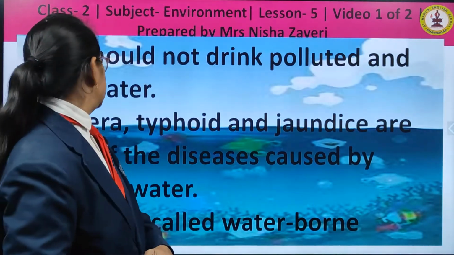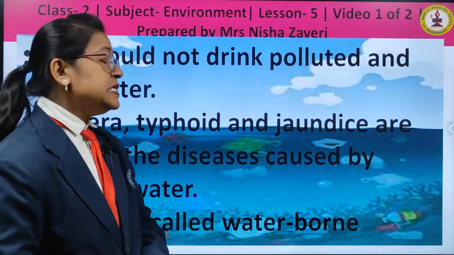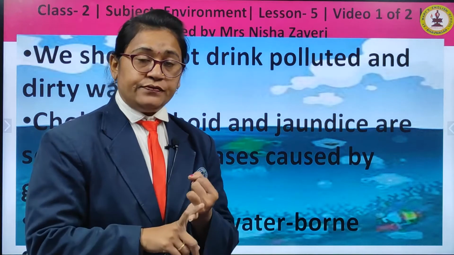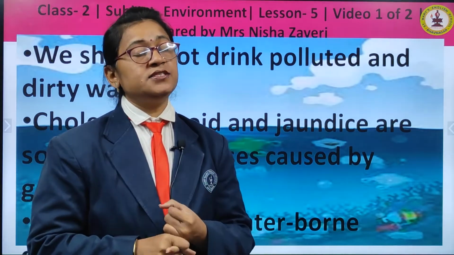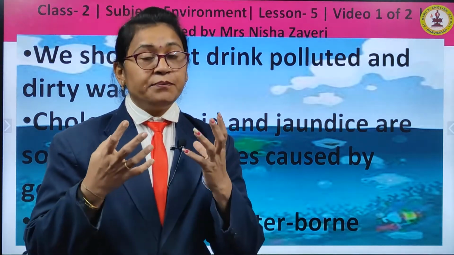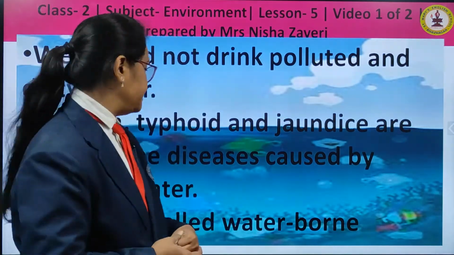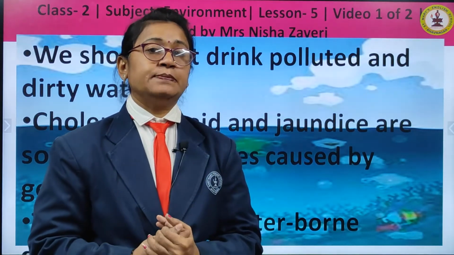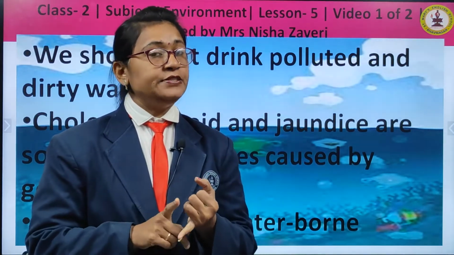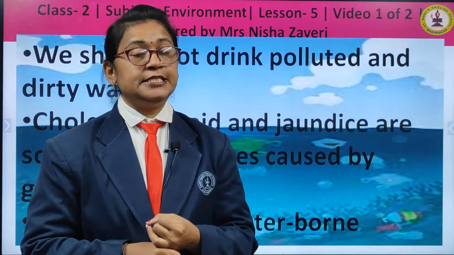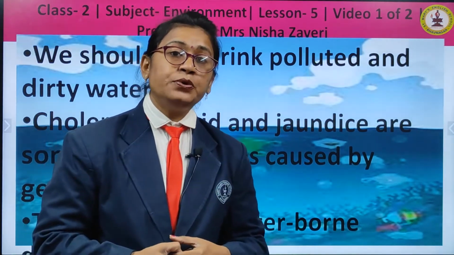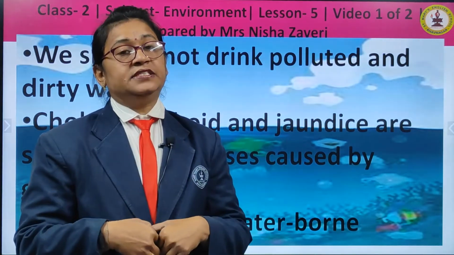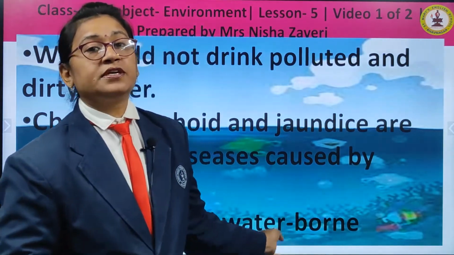Cholera, typhoid and jaundice are some of the diseases caused by germs in the water. As I told, cholera, typhoid, jaundice, these are the diseases which are caused by drinking polluted water. These are called waterborne diseases. What are they called? They are called waterborne diseases. Diseases born from water and which affect our body are called waterborne diseases.